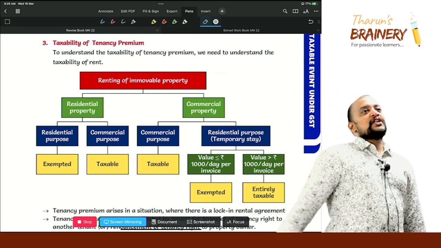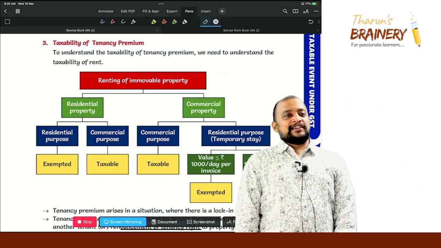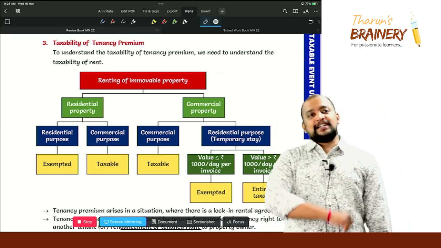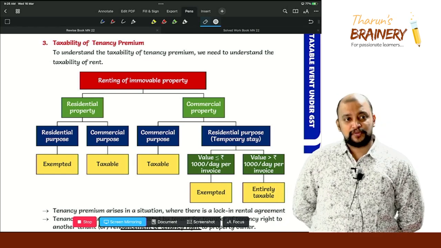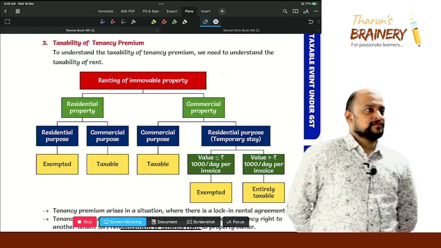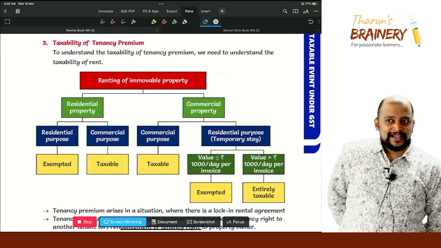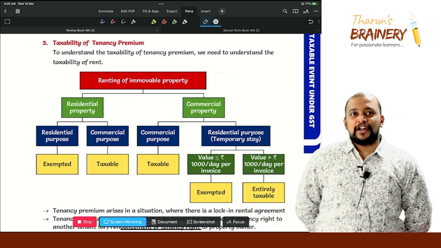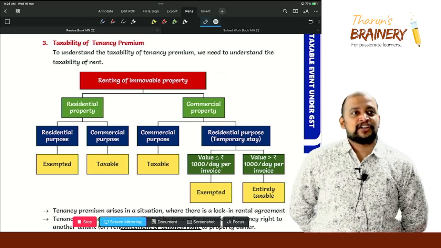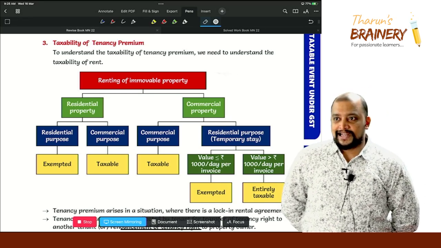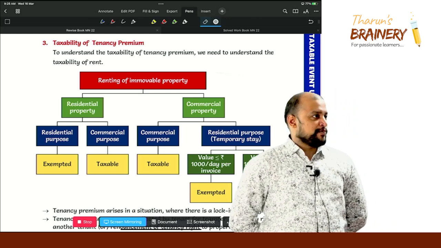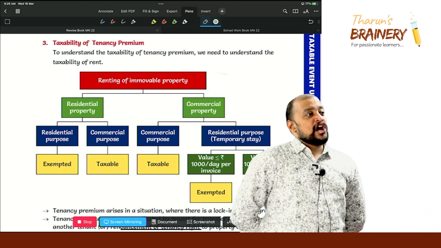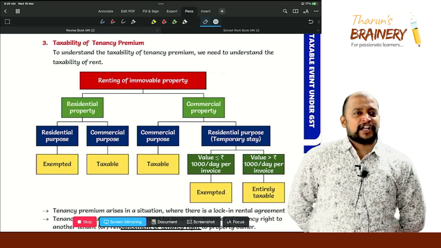Now listen, what if there is a CA coaching center which is providing the CA coaching and also offers the hostel facility? Now in this case what we need to do? Composite supply? No, it's not a composite supply. Then everyone who studies there should stay in the hostel. Everyone who studies there should stay in the hostel, then only it will be composite supply. So it is not a composite supply. Then it is not even mixed supply. Why is it not even mixed supply?